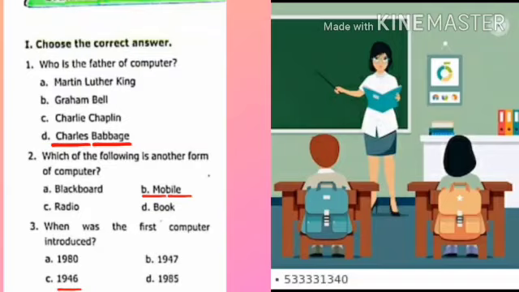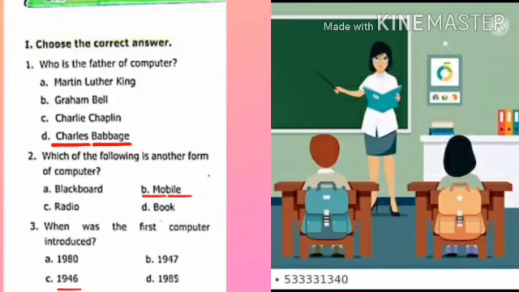Come on, answer. Who is the father of computer? Charles Babbage. Which of the following is another form of computer? Option A, blackboard. Option B, mobile. Option C, radio. Option D, book. So option B, mobile. Everybody knows that, right? Because mobile is another form of computer. We often use mobile, and now it has become mandatory, right?